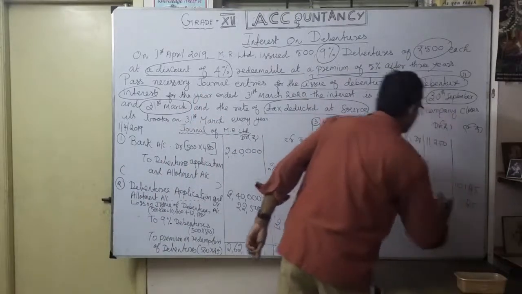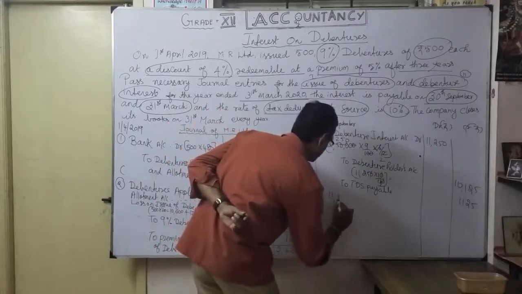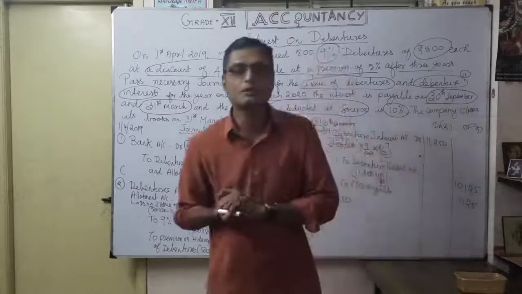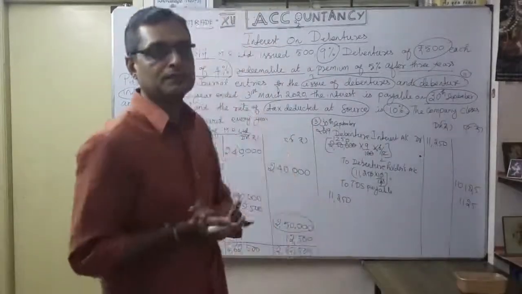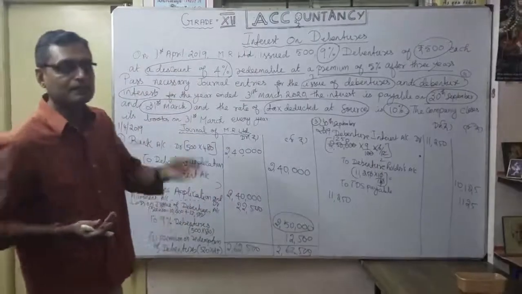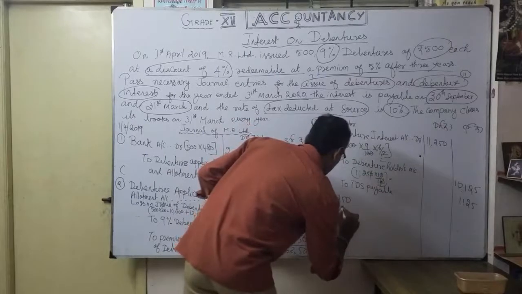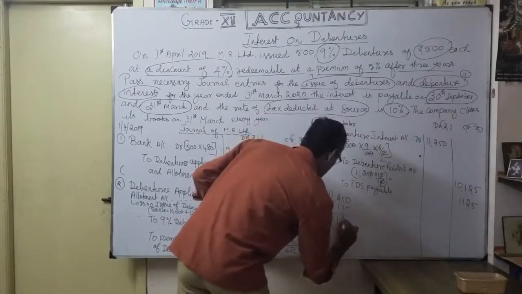10,125. Understood? Be very careful. I repeat once again. You can't pay the entire 11,250 to debenture holders account because you're going to deduct 10% TDS from the interest. So whatever the interest, you deduct 1125, you will get 10,125.